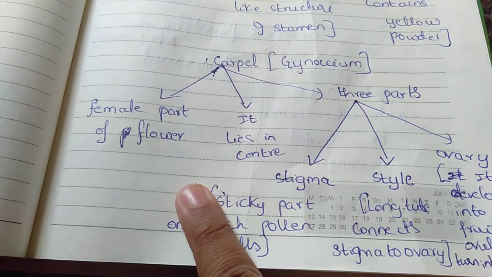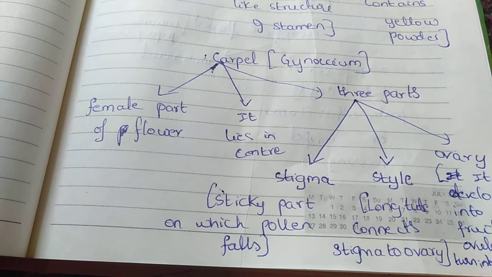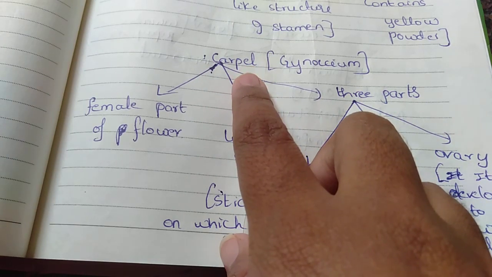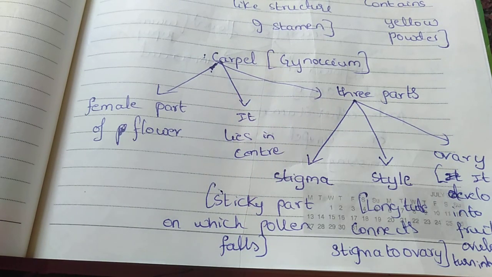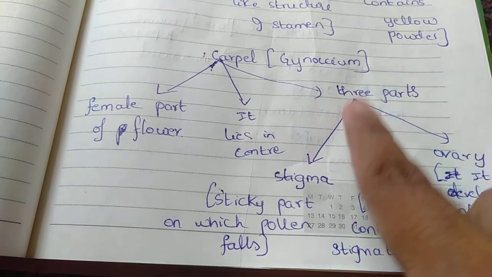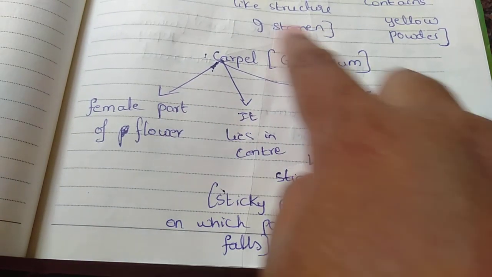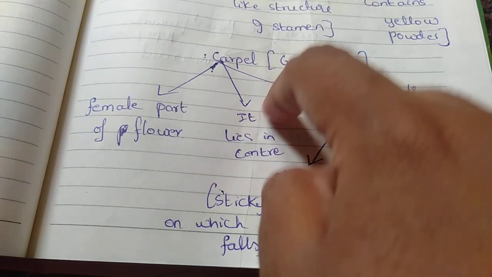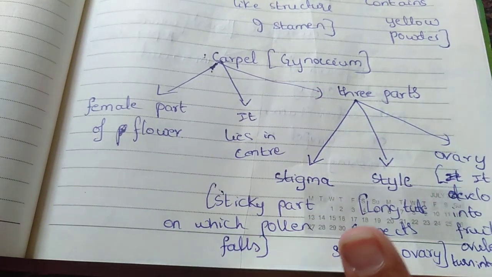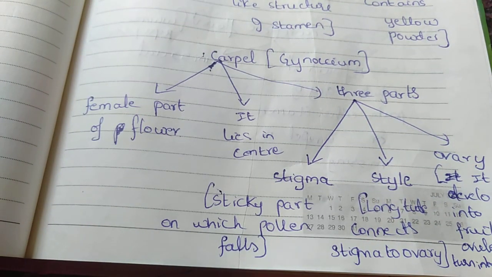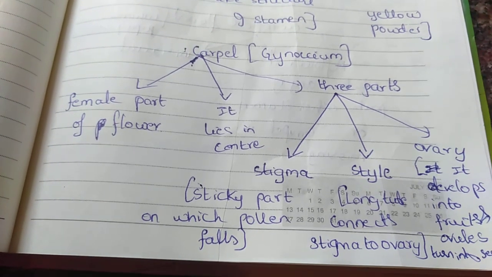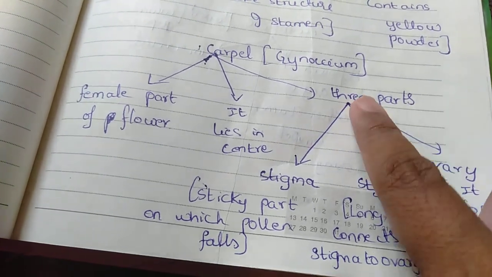Okay, and then see, in the red rose, in the middle, I told you there is a yellow type of powder, but in between that there is one part, the center. That center point of the rose, we call the carpel. Okay, in the carpel you have three parts, and the carpel is also not found in all types of flowers. Carpel and stamen, the male and female parts, you can't find in all types of flowers, but in some flowers we can find them. So I can tell you that totally there are three parts.